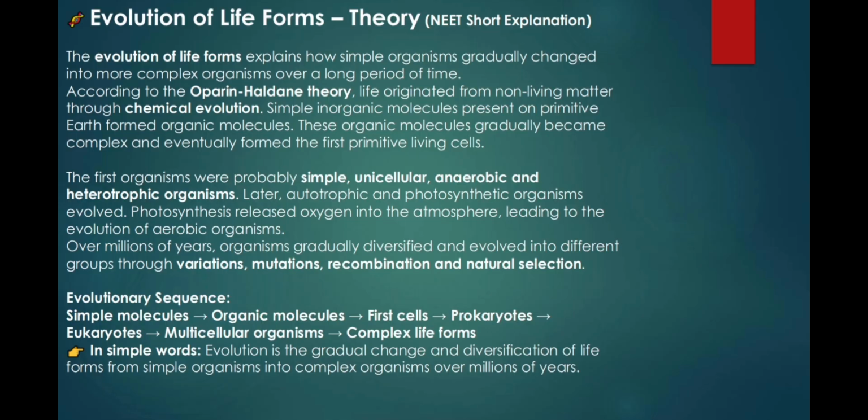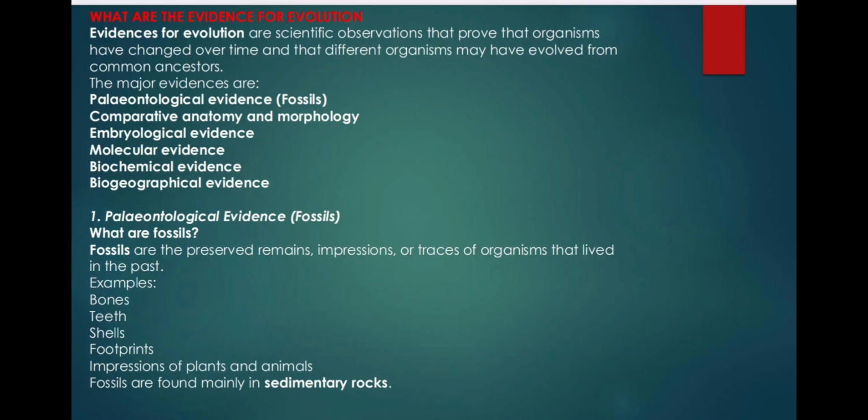Later, autotrophic and photosynthetic organisms evolved. Photosynthesis released oxygen into the atmosphere, leading to the evolution of aerobic organisms. Over millions of years, organisms gradually diversified and evolved into different groups through variations, mutations, recombination, and natural selection. Evolutionary sequence: simple molecules, organic molecules, first cells, prokaryotes, eukaryotes, multicellular organisms, complex life forms. In simple words, evolution is the gradual change and diversification of life forms from simple organisms into complex organisms over millions of years.